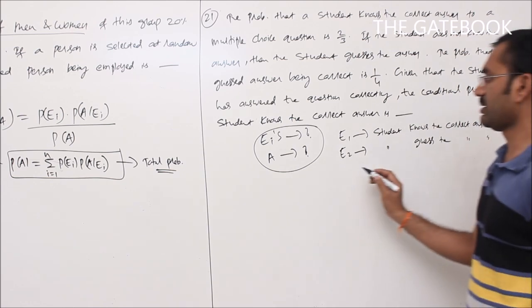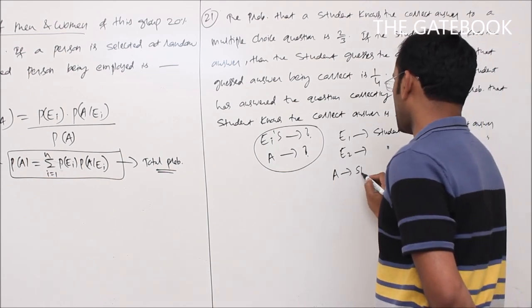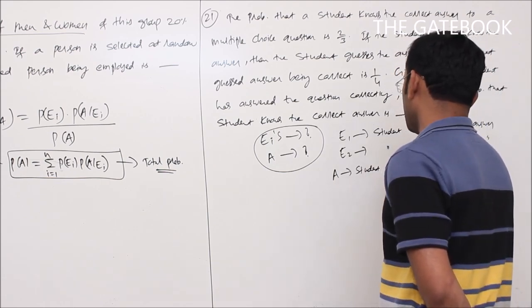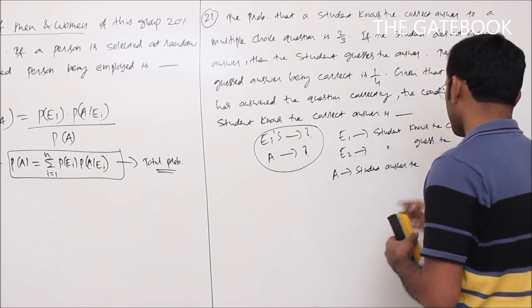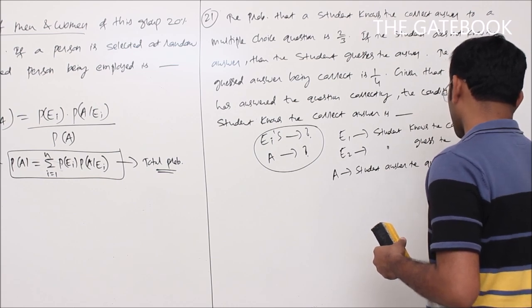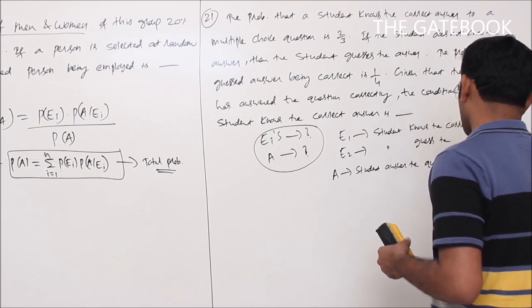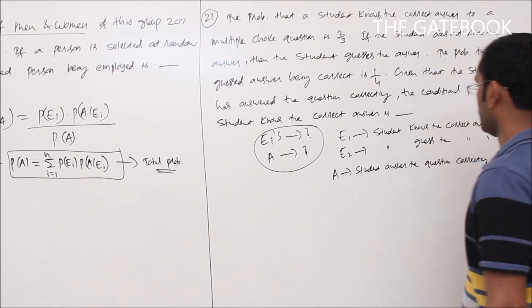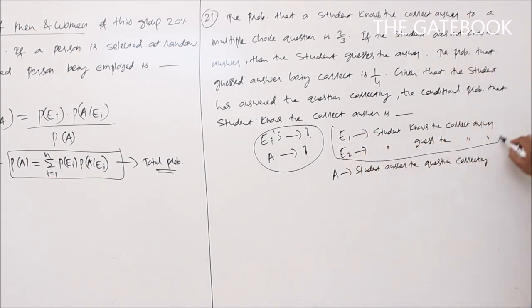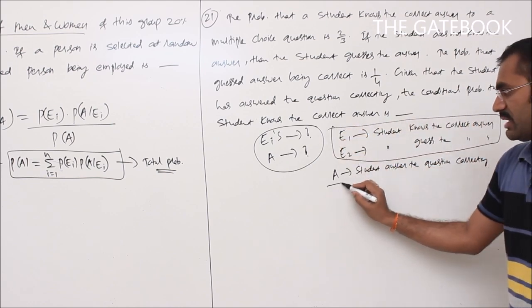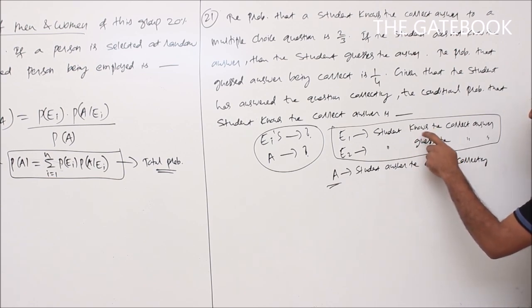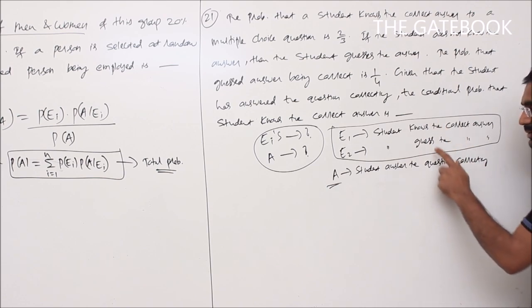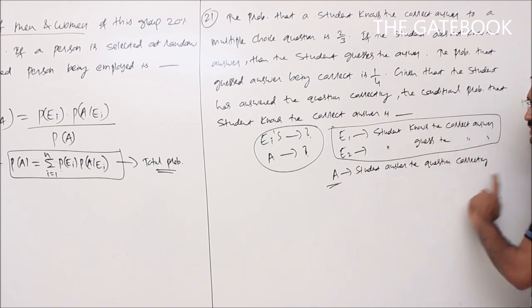What is the attribute here? Attribute A is the student answers the question correctly. That is the attribute here. See, the student knows the correct answer or the student guesses the correct answer. But what about the final attribute here? Student answers the question correctly means it may be from a guess or it may be that the student knows the correct answer.